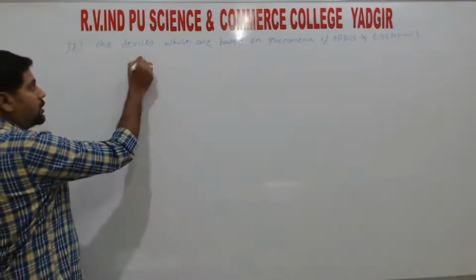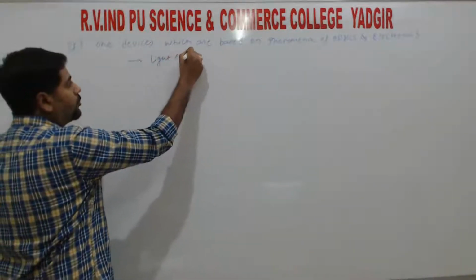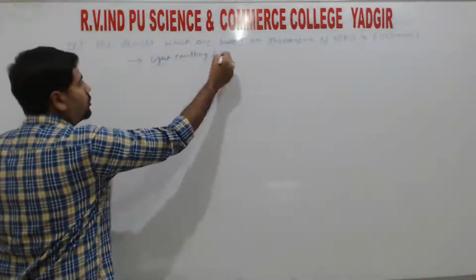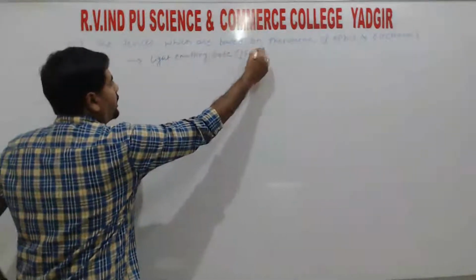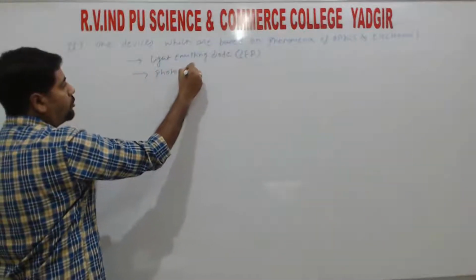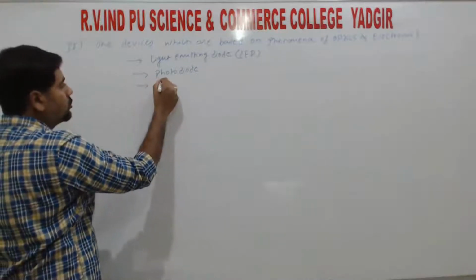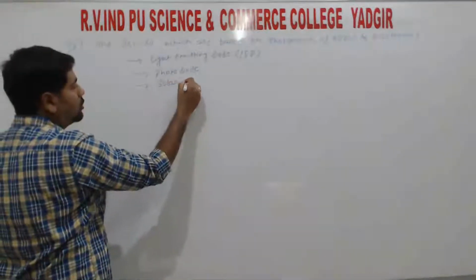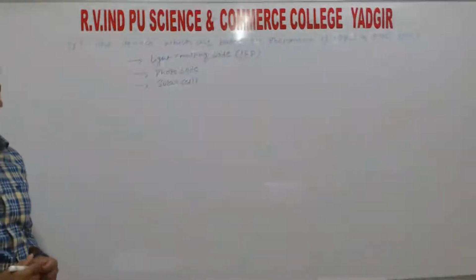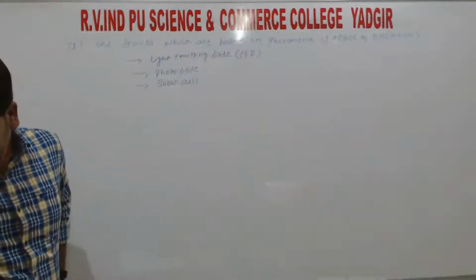So naming them: light emitting diode, bracket LED, and photodiode, and the last one is solar cells. Right. So these are the optoelectronic devices. Right. So move on to the next question.